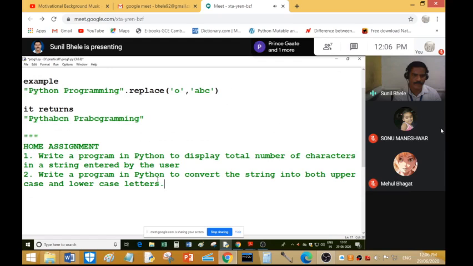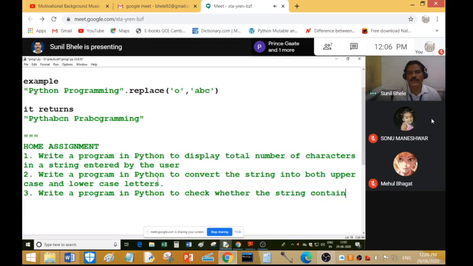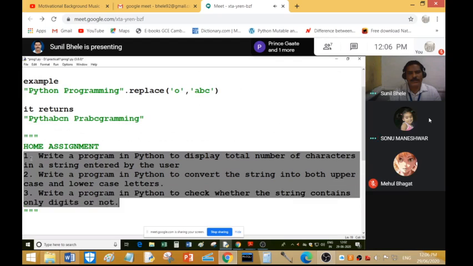Means you have to display the string in uppercase also, in lowercase also. Write a program in Python to check whether the string contains only digits or not. So write down the answers of all these three questions. Take photographs of the written matter and send it on my WhatsApp number.